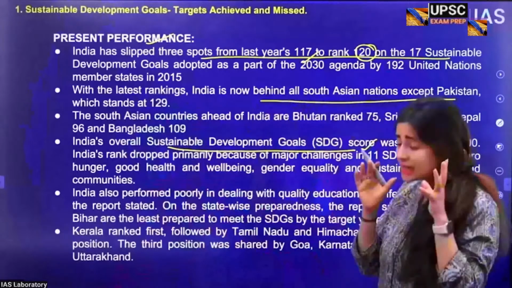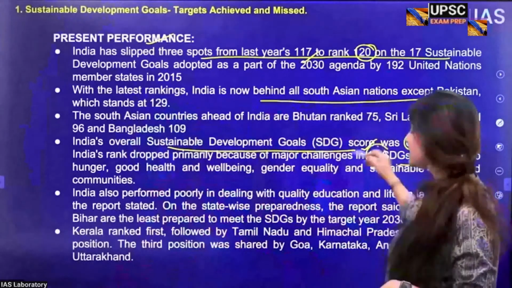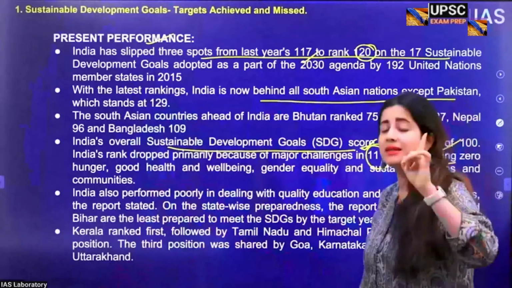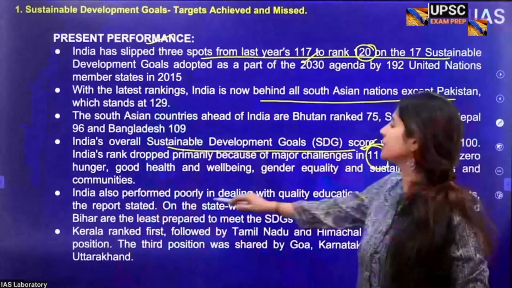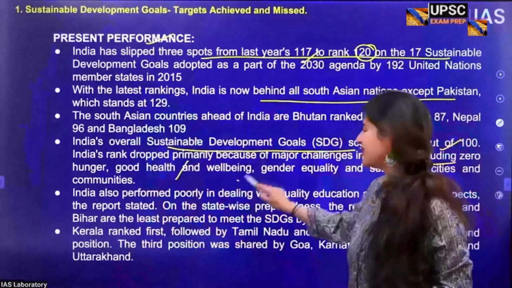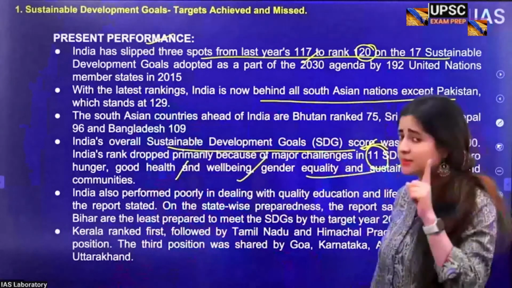So our society is really very complicated when we talk about understanding why we have lagged behind in achieving the SDGs. Now, India is actually suffering on account of 11 SDGs, as I told you. Out of 17, there are 11 sustainable goals in which we are absolutely lagging behind. For example, good health and well-being, not for everyone really. Gender equality, now that's a major problem.